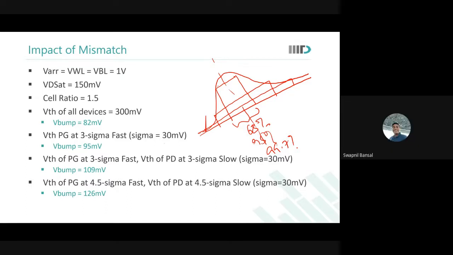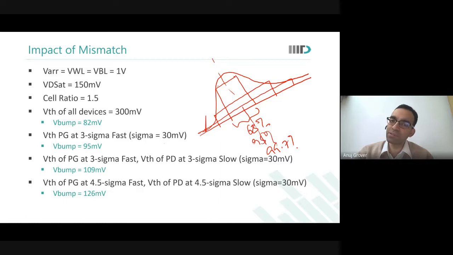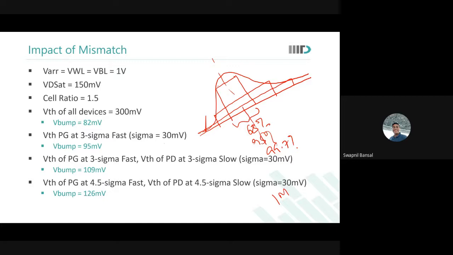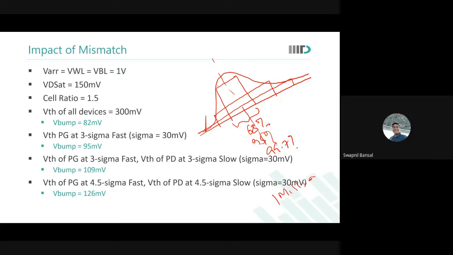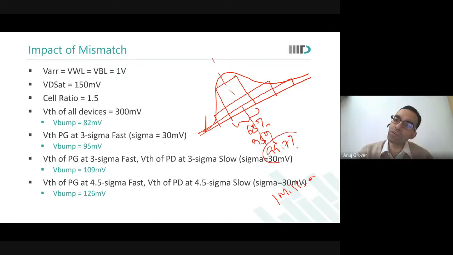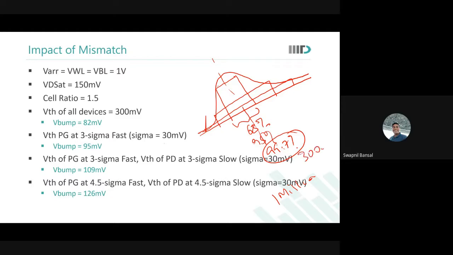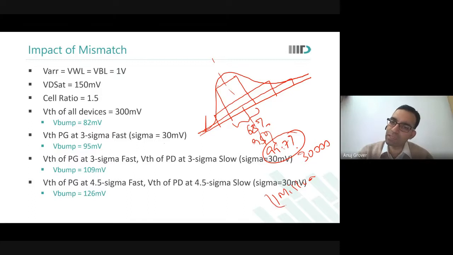Now, if you have an array of 1 megabit, how many cells do you have? Around 1 million, more than 1 million. So if you're only qualifying 3 sigma, then only 99.7% of cells are passing. So in 1 million, how many cells would fail? Around 30,000 cells would fail. Not acceptable, no? You want each and every one of those 1 million cells to pass.